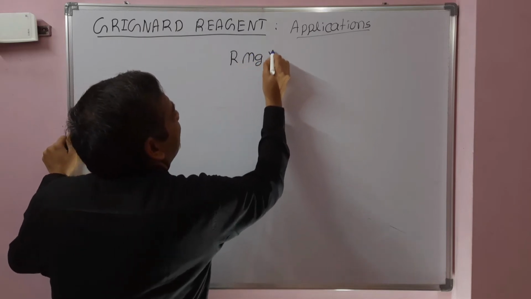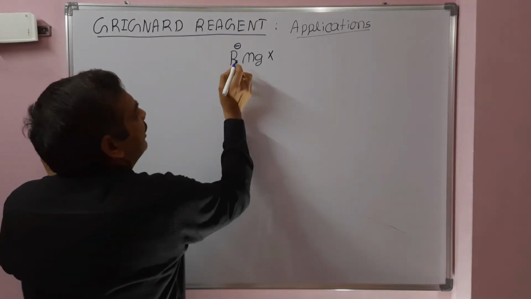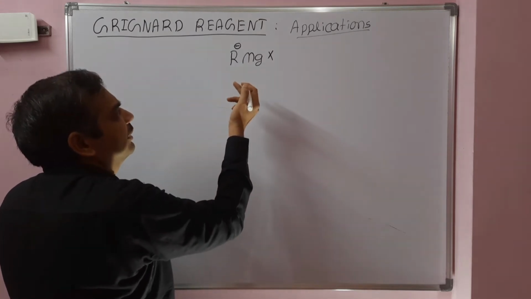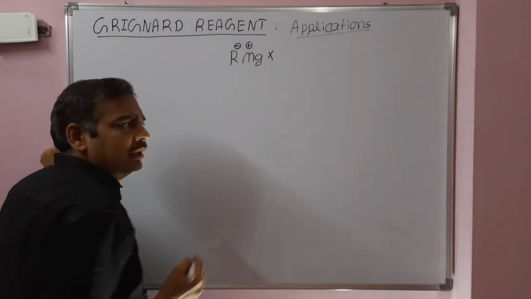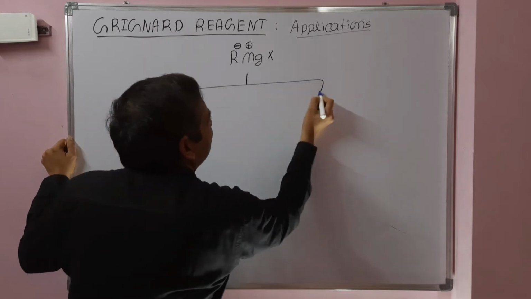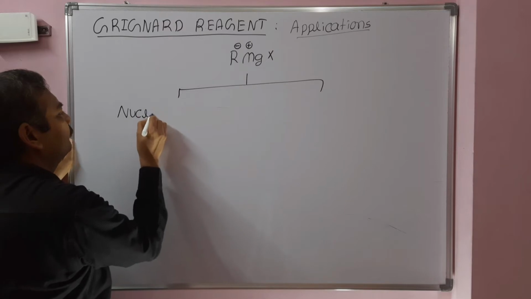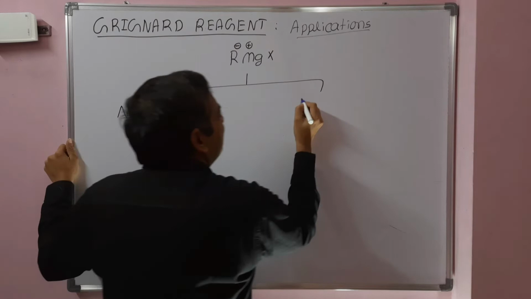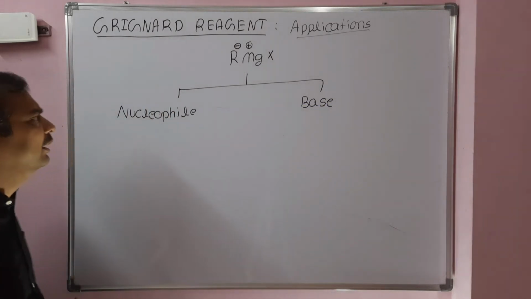In Grignard reagent, the organo group, either alkyl, aryl, alkenyl or alkynyl, the carbon is electronegative and the magnesium is electropositive. So Grignard can act as a nucleophile and also it acts as a base. Two important applications for the Grignard reagent.